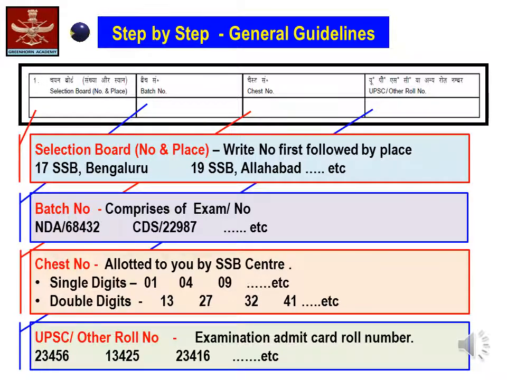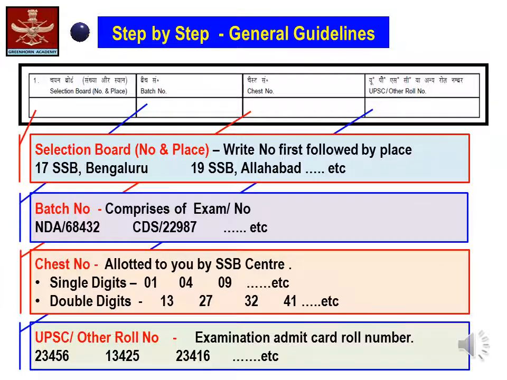In batch number, you are requested to write your exam followed by your number. The chest number is the number which has been allotted to you by the SSB center. In case of single digits, it would be preferable to write 01 rather than the single digit 1. In case of double digits, simply write the double digit.